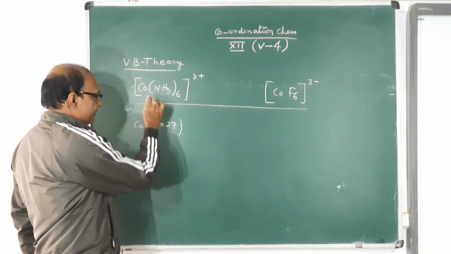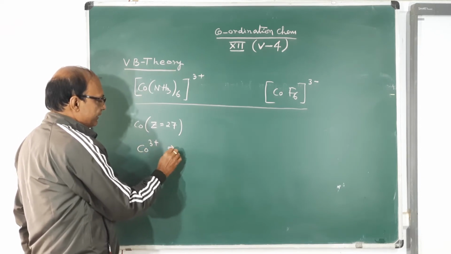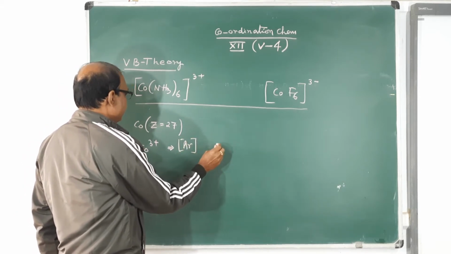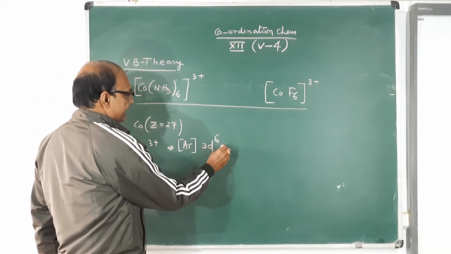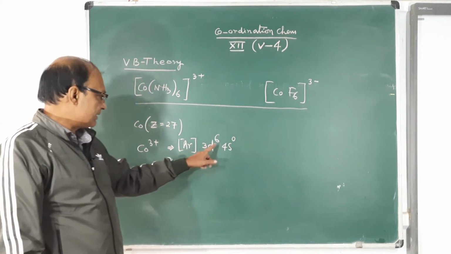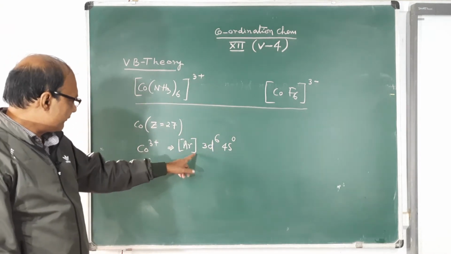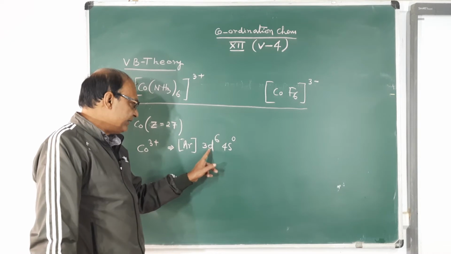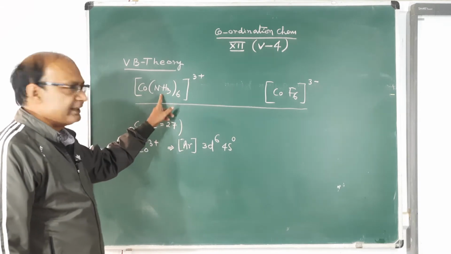Now it has cobalt 3+ ion. So for the cobalt 3+ ion, the electronic configuration will be argon 3d6 4s0. This is the configuration: 18 plus 6 is 24, 24 plus 3 is 27. So this is the configuration of the metal ion. It has 3d6 electrons, 4s is empty, 4p is empty, and it has to accommodate 6 ligands.